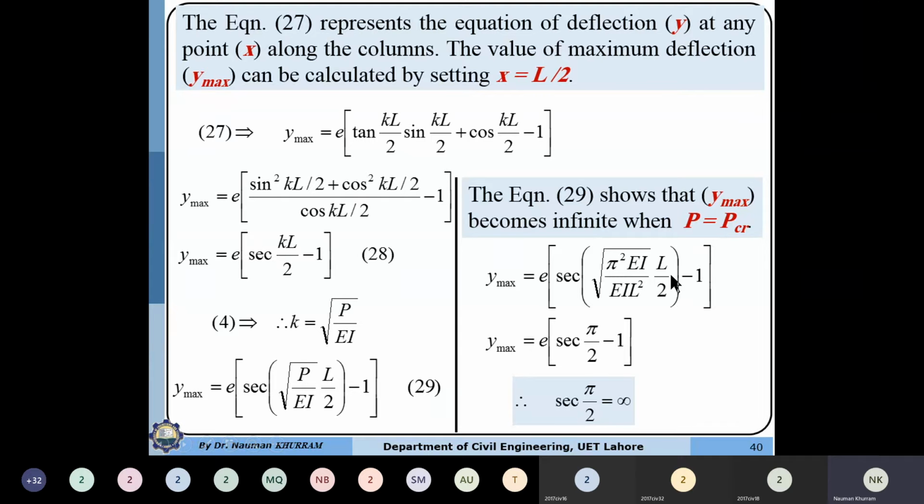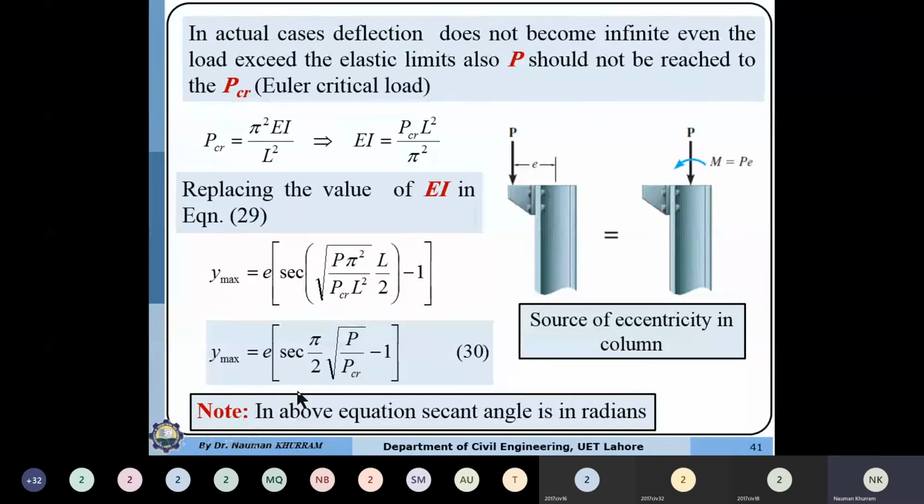Because an eccentric column will always have this P value less than PE. So how can I modify this formula? You can use this formula as it is in order to determine the y maximum. Or if you want to further modify this formula, you can substitute the value of EI from the P critical. P critical is equal to pi square EI over LE square.